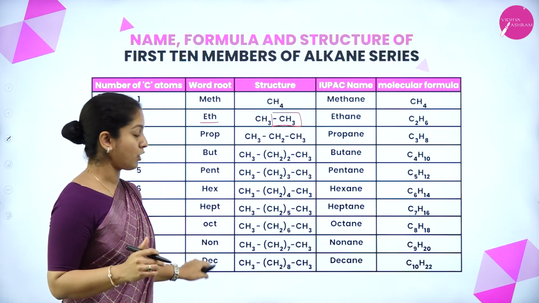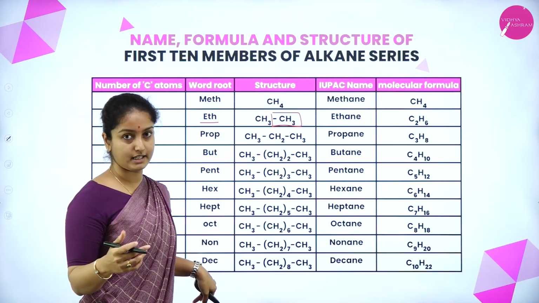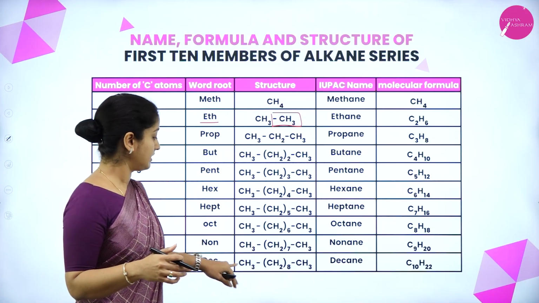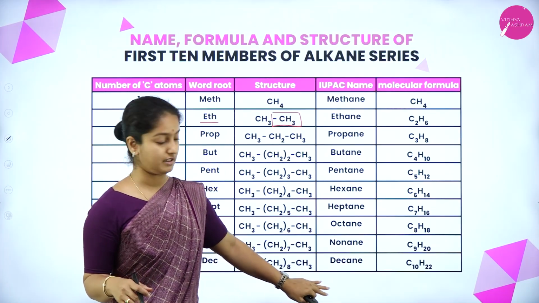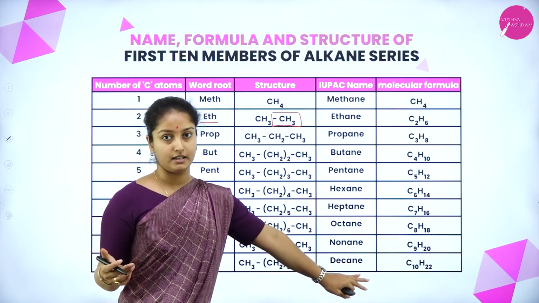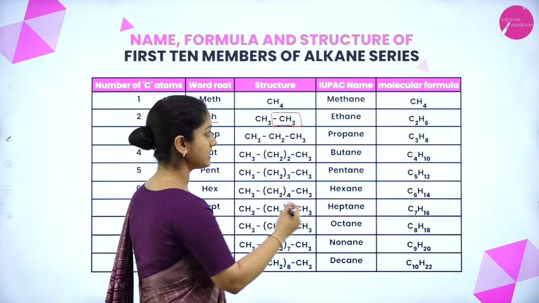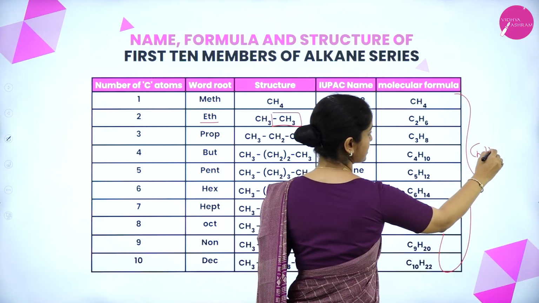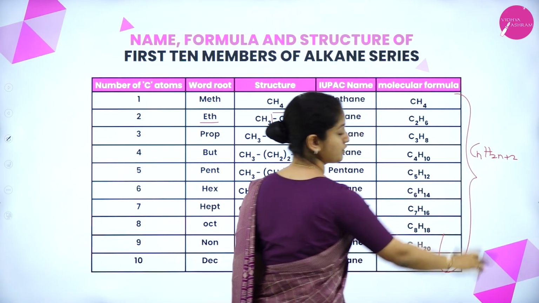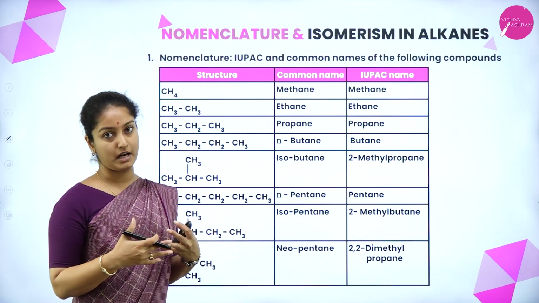If a compound consists of 10 carbon atoms, then dec would be used as the root word here. Then the structure is CH3, CH2 8 times and then CH3. And therefore, the name is decane, having a formula C10H22. So, all these are based on the general formula, that is CnH2n+2. So, let us see now the nomenclature and isomerism of alkanes.